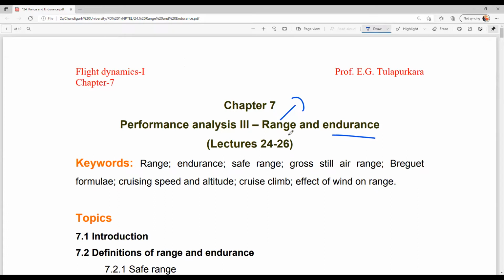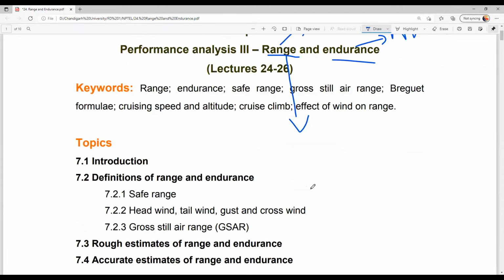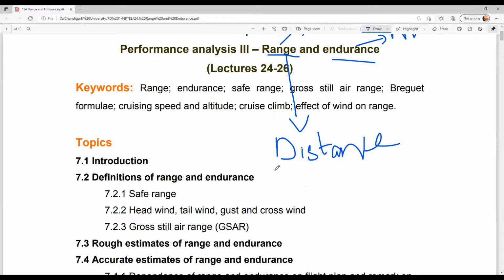That is, when we want to have better range, we have to fly with minimum drag. When we want to get better endurance, then we have to take minimum power. So what is called range and endurance? Range is the factor which is given by the distance covered by the aircraft for full fuel capacity.